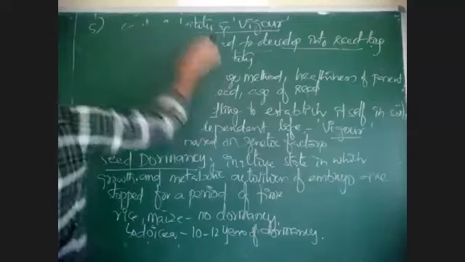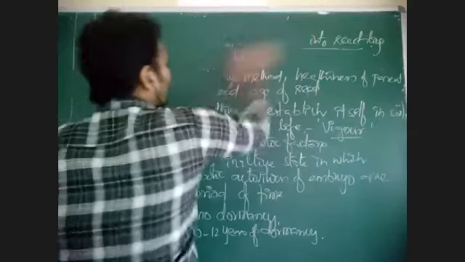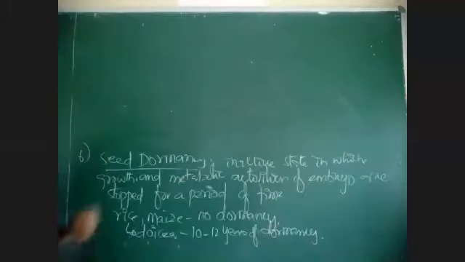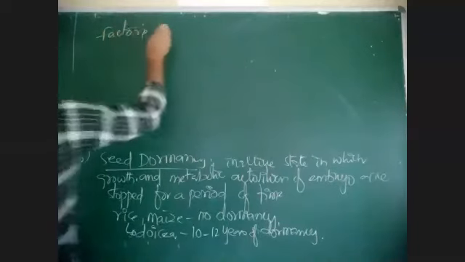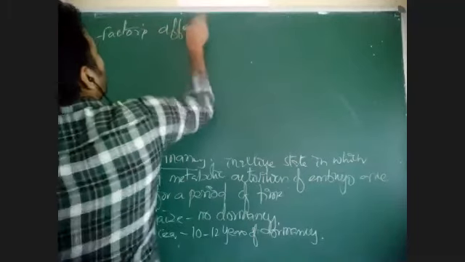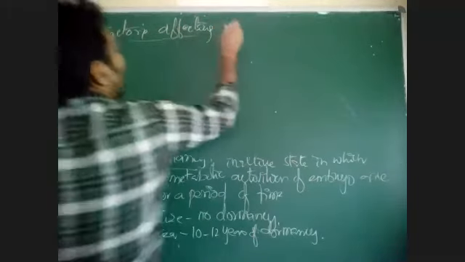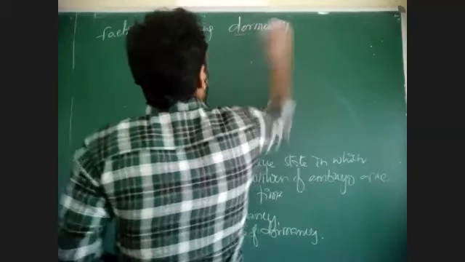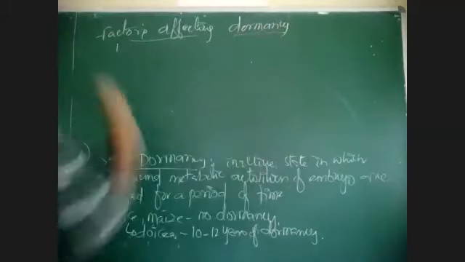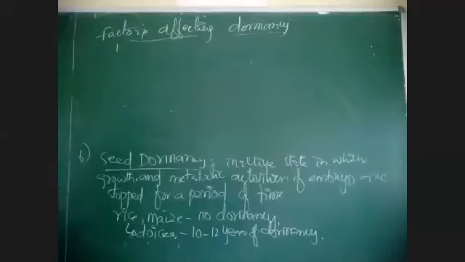What are the factors that can affect seed dormancy? There are many factors which can affect seed dormancy.